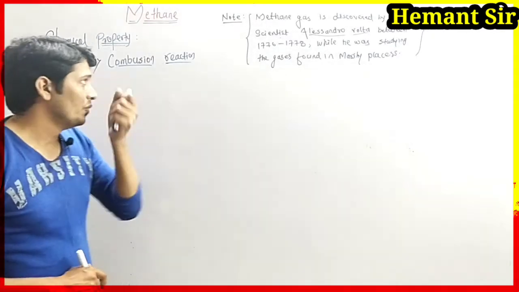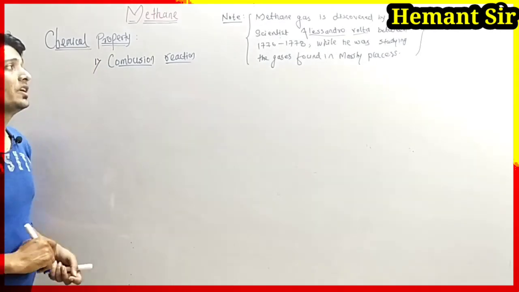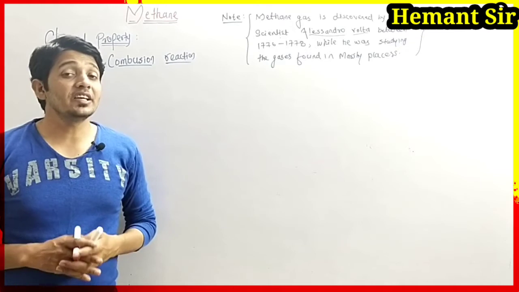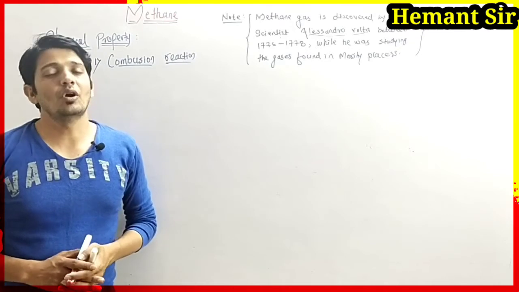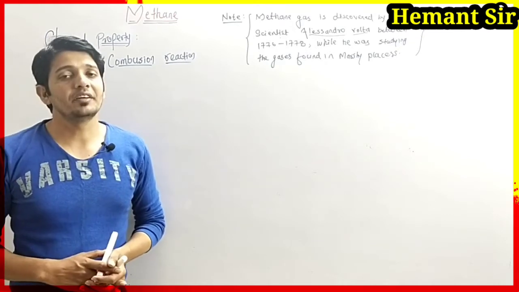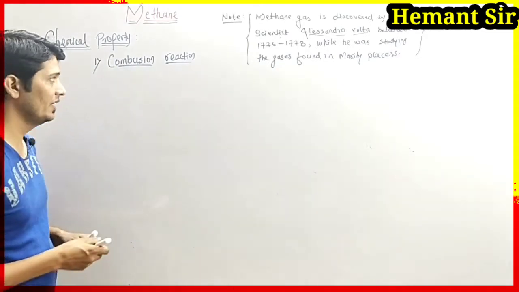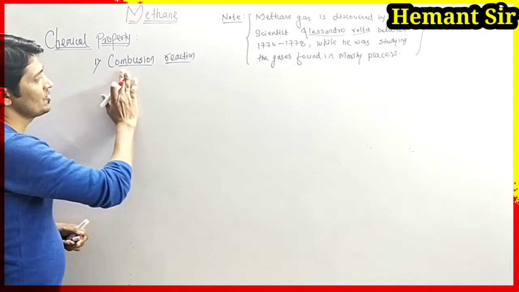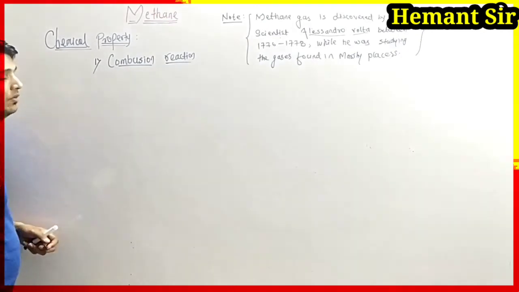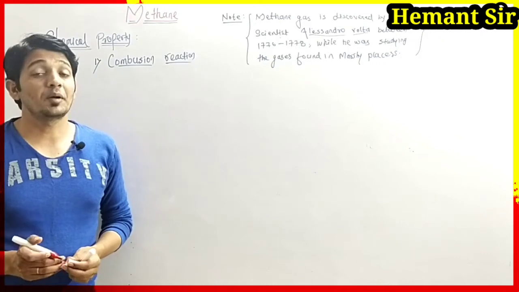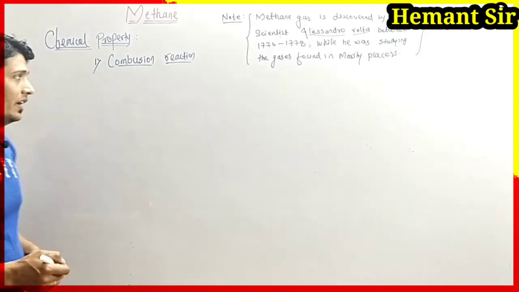Now we are going to understand the chemical properties of methane gas. Chemical properties are nothing but the chemical reactions of methane with other substances, metals or non-metals. First we have to understand the combustion reaction of methane. Combustion means to burn.